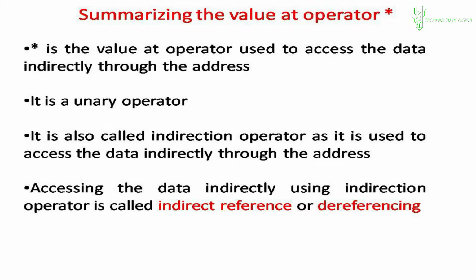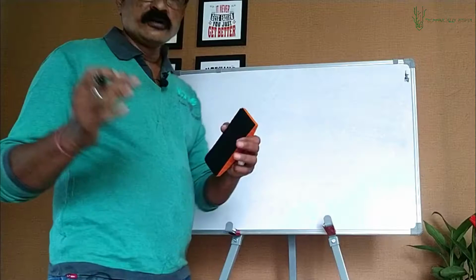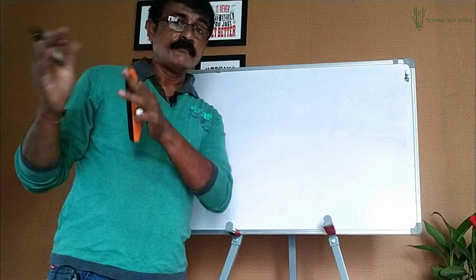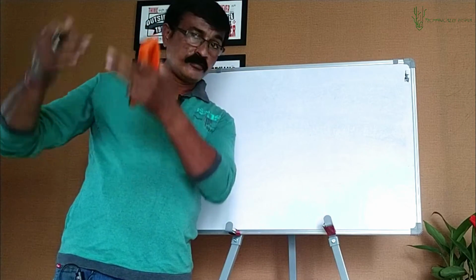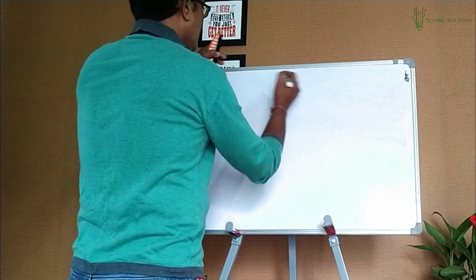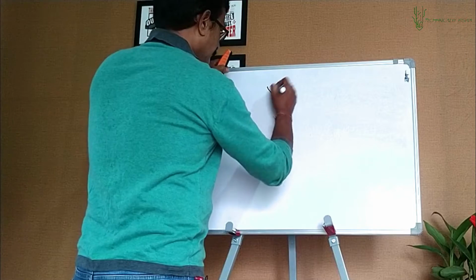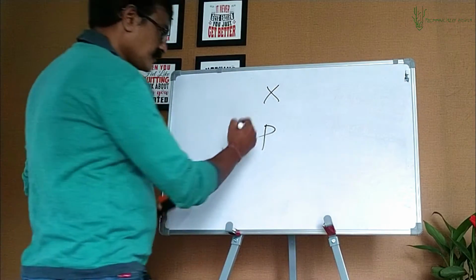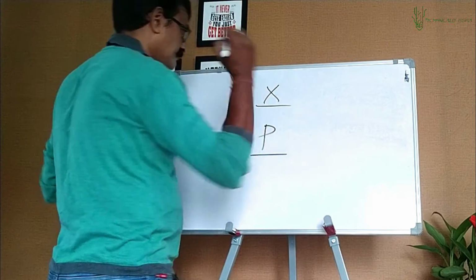Okay, well, now let's talk about the use. Let's be familiar with the uses so that we can go deeper into pointers. Let's say I have a variable x and I have a pointer p. This is a pointer, x is a variable.